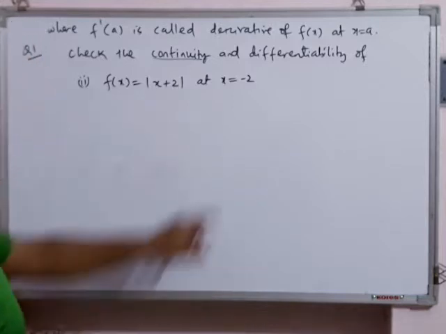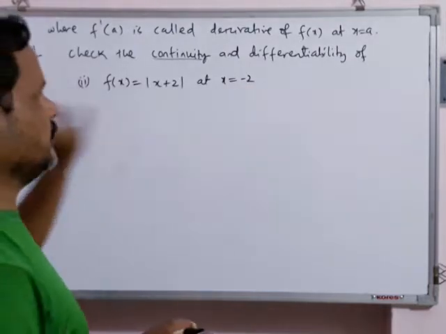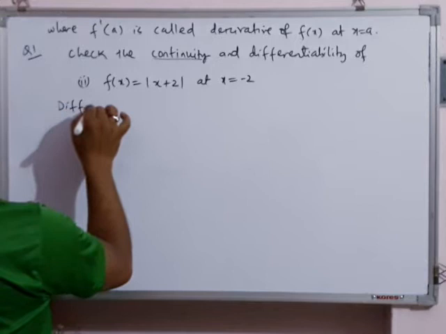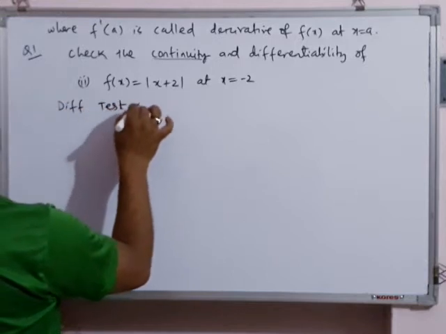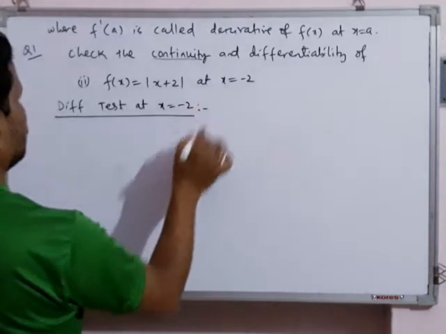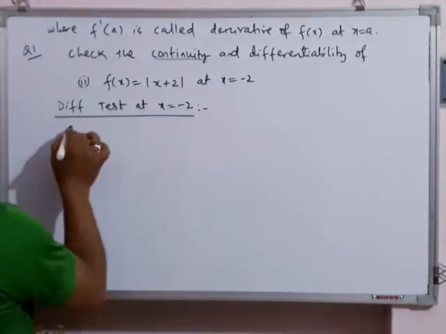Simply find f of minus 2, then LHL, then RHL. All things will be the same. Okay. Differentiability test at x equal to minus 2. So we have to find three things.